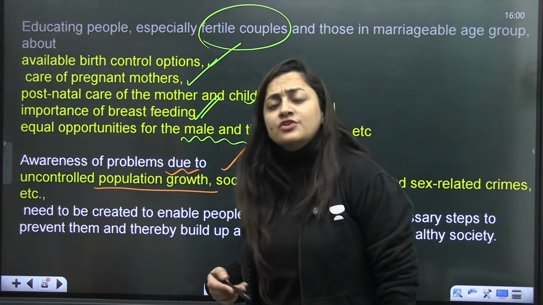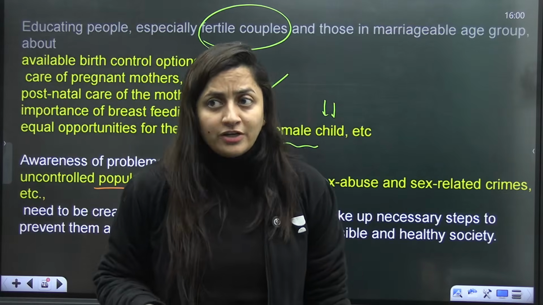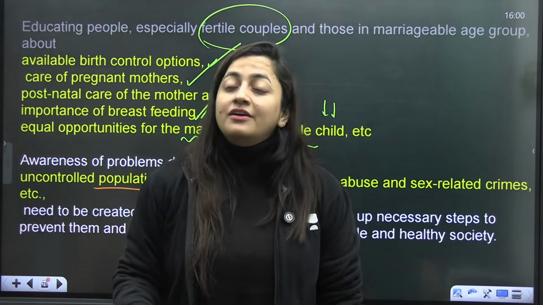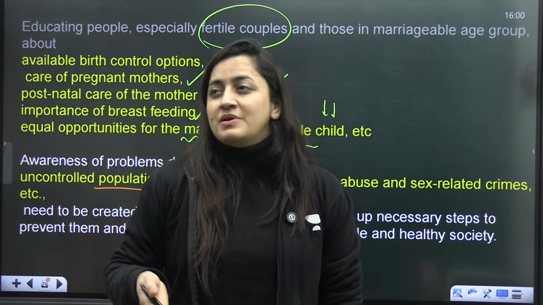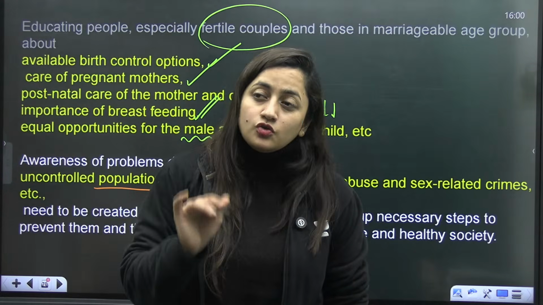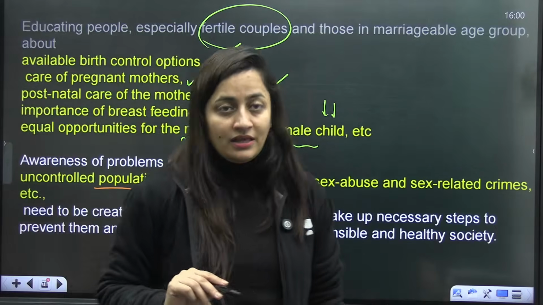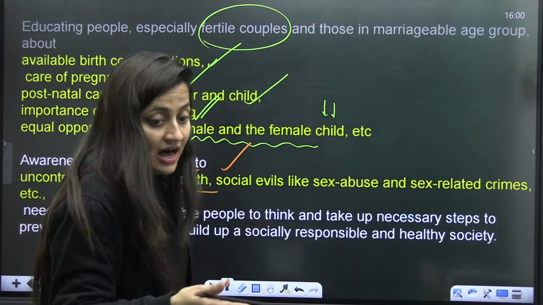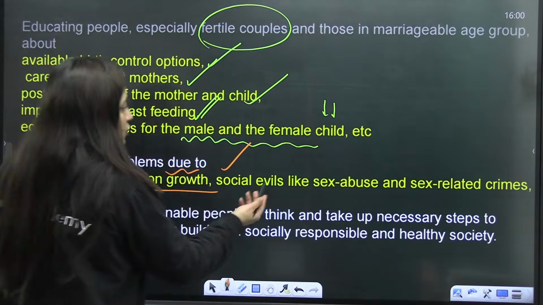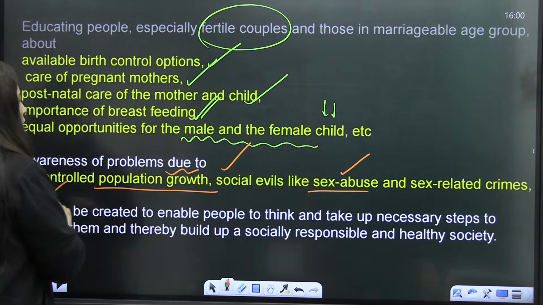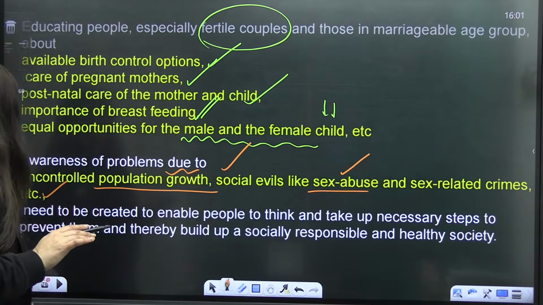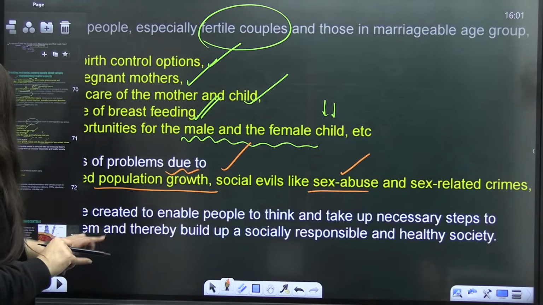Awareness of problems due to uncontrolled population growth. If the population growth is uncontrolled, you know there will be overpopulation and overcrowding, and already we have unemployment, so it will increase more. The competition will be there, and when there is no job, crime will increase, all those things, right? So overpopulation can result in so many things, and we have seen that in our country, and it is still there. Regarding sex abuse and sex related crimes too, the awareness should be there, so that all of us can take the necessary steps.